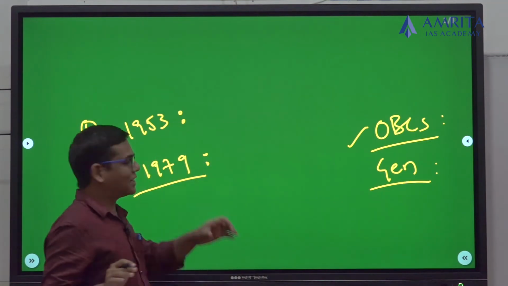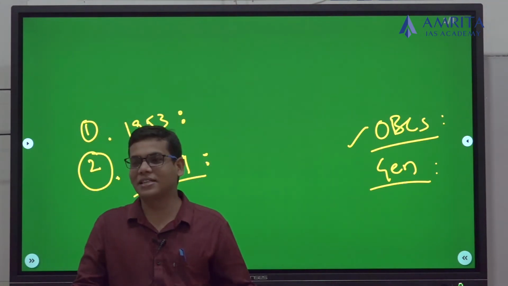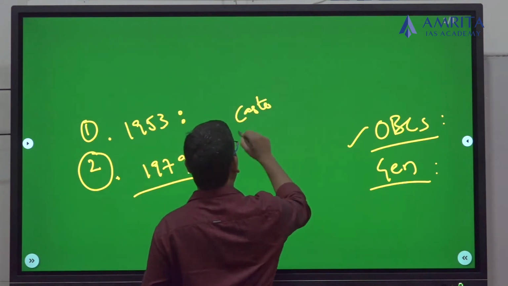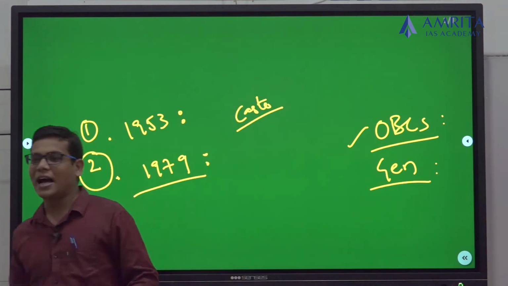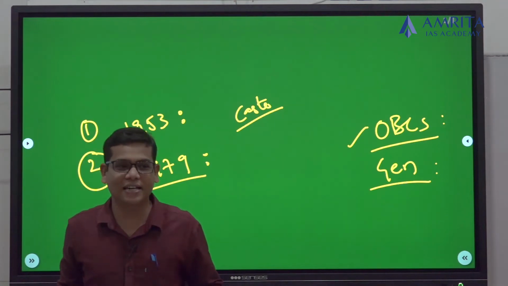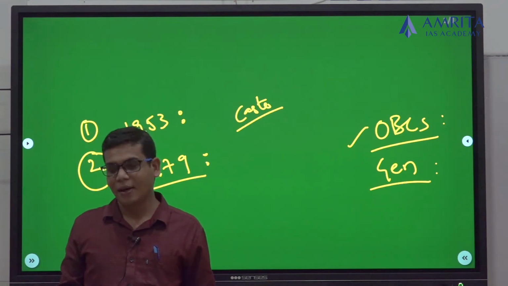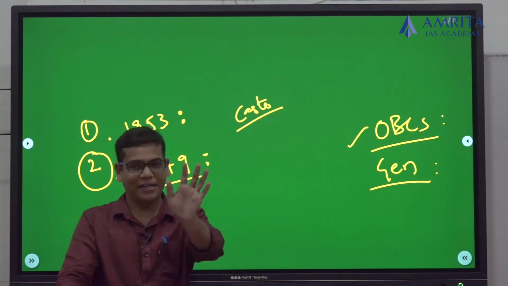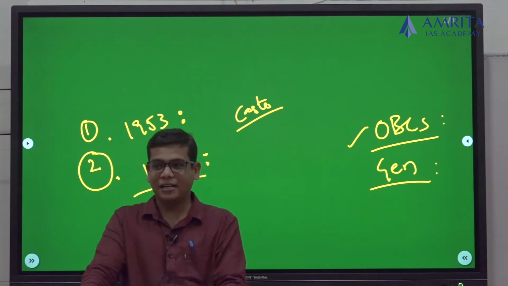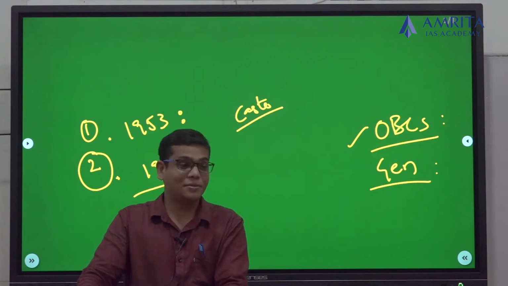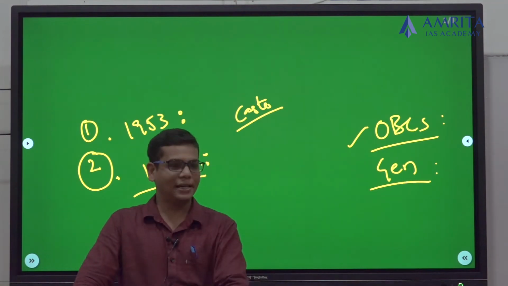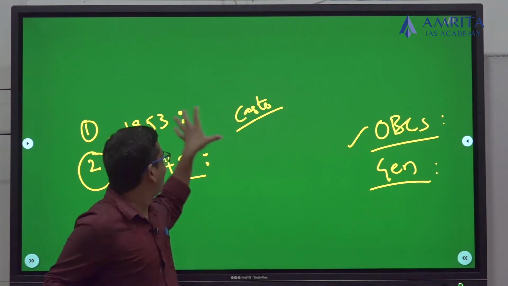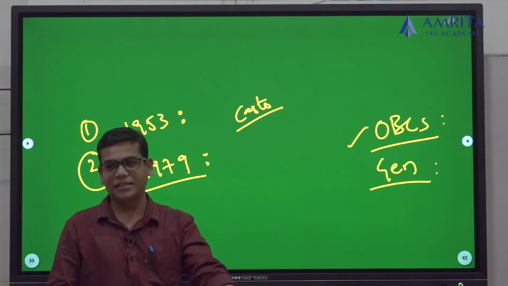Both the commissions have recommended having a caste census in India. Because if we want to study the socio-economic conditions of a particular community, you must have the data. Without data, perhaps it's not possible to take any affirmative action or to start any program. That is why both the commissions recommended this caste census.